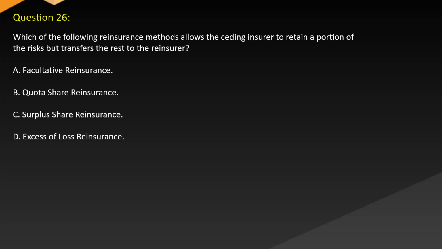Question 26. Which of the following reinsurance methods allows the ceding insurer to retain a portion of the risks but transfers the rest to the reinsurer? A. Facultative reinsurance. B. Quota share reinsurance. C. Surplus share reinsurance. D. Excess of loss reinsurance.